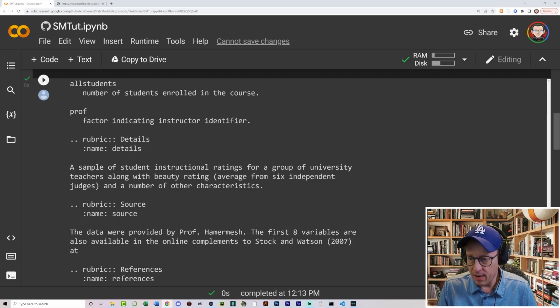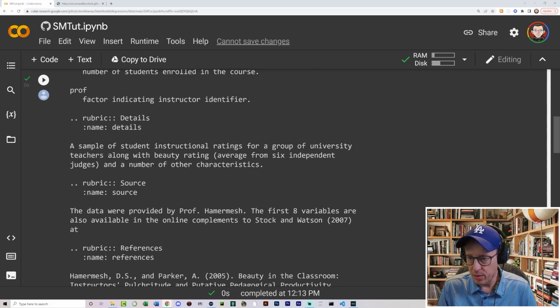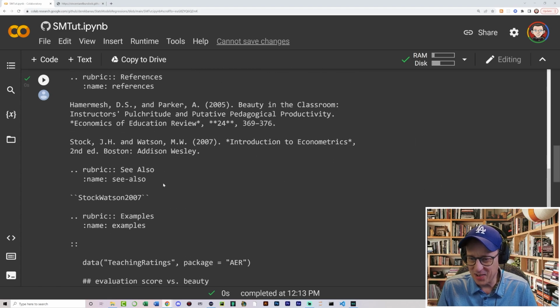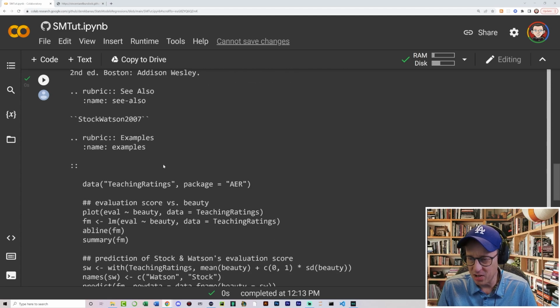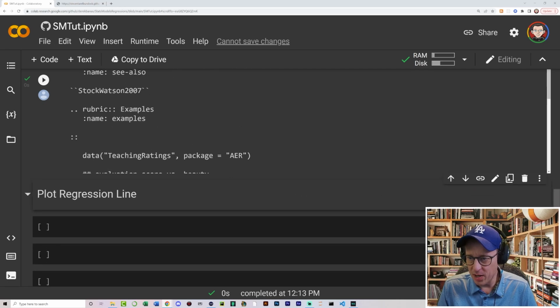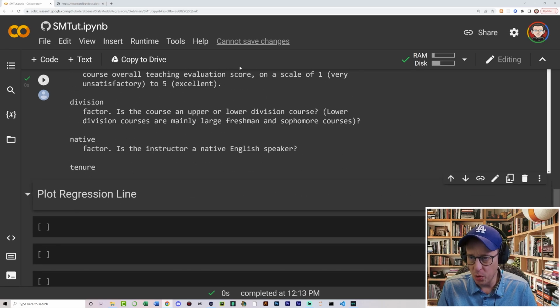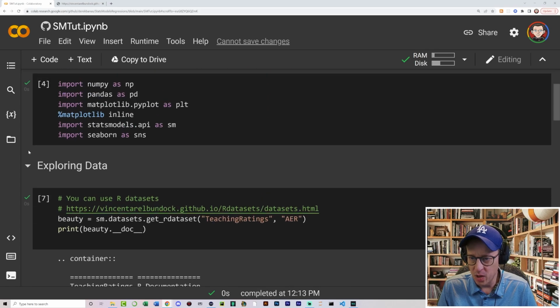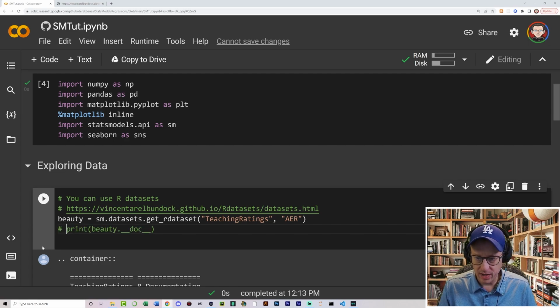We are going to have all of this information. So a group of university teachers along with beauty ratings, average from 6 independent judges, and it's all kind of funny information. But if you want to read that on your own, there is all of this data that was pulled on the attractiveness of different professors and whether that has anything to do with the overall evaluations that said professors receive. Thought it was a funny data set.